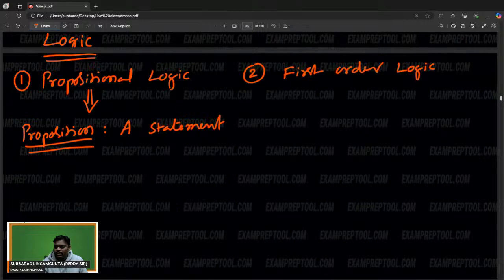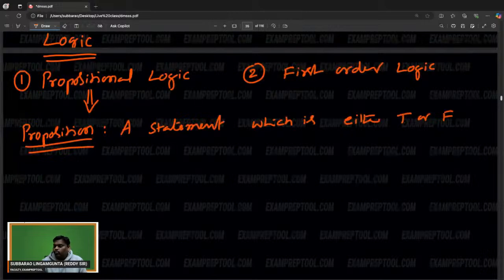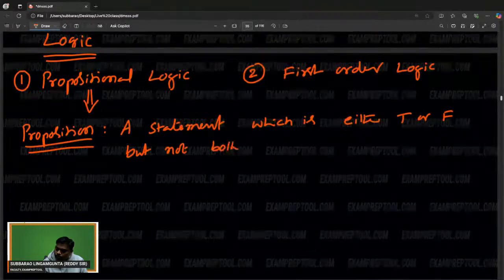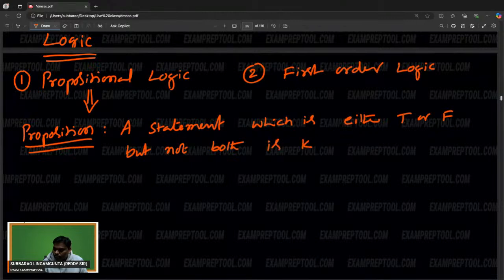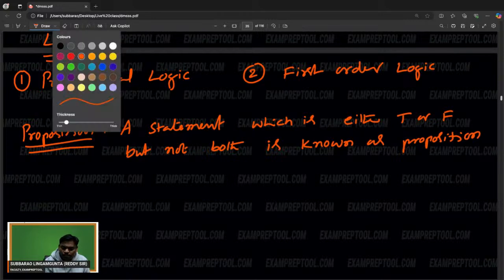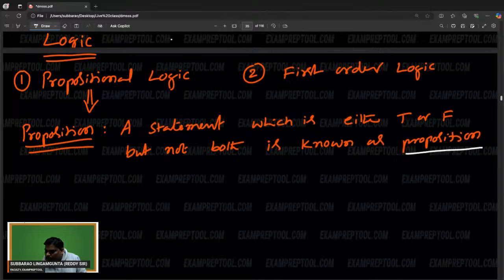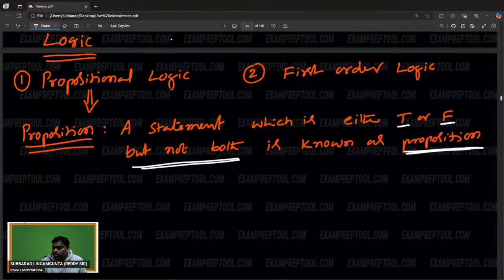First of all, what is a proposition? A statement which is either true or false, but not both, is known as a proposition. This is the proposition definition. Remember, but not both.